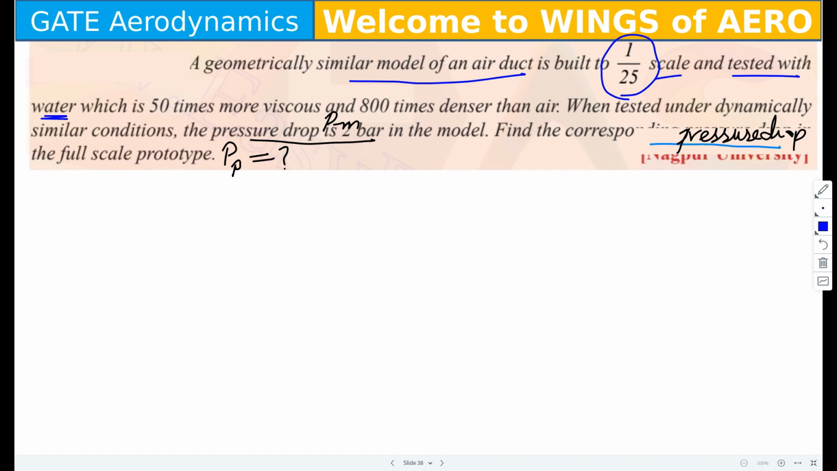Am I right? Let's look at the others. What did others understand from this statement? Yes, ma'am, tested with water is the model, and tested with air is the prototype. Okay. Others?